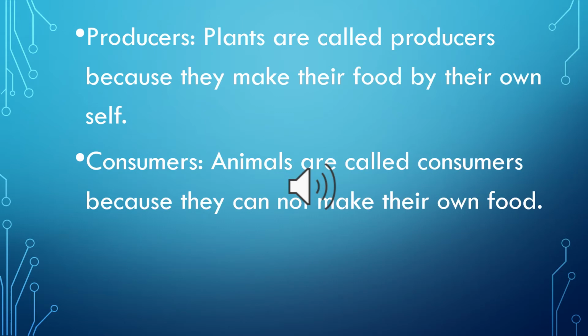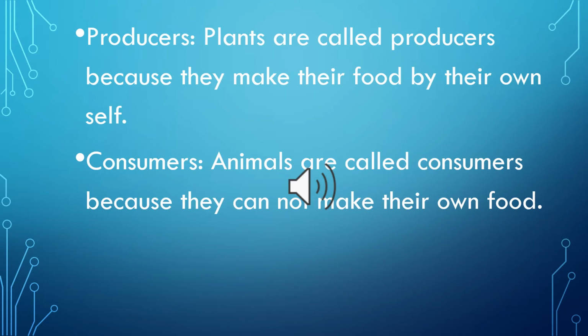Secondary consumers. When another consumer comes and eats the first consumer to take energy is called secondary consumer. Tertiary. That organism which comes and eats up the secondary consumer is called as tertiary consumer.